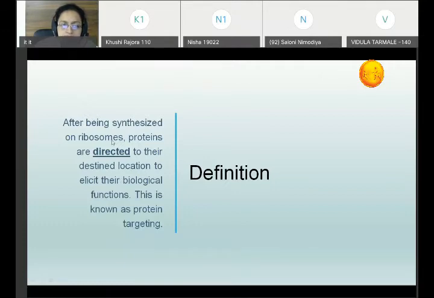You must know that for protein biosynthesis you need ribosomes. You have rRNA, tRNA and mRNA, and ribosomes together produce protein. Once they are produced, they are directed to their destined location so that their biological functions will be done. This is called protein targeting.